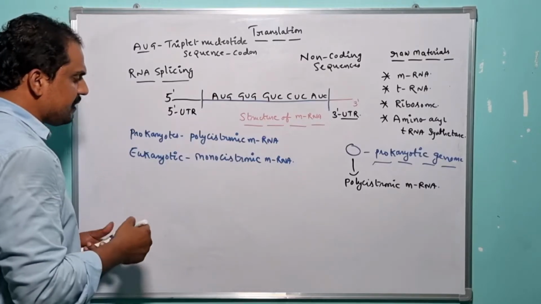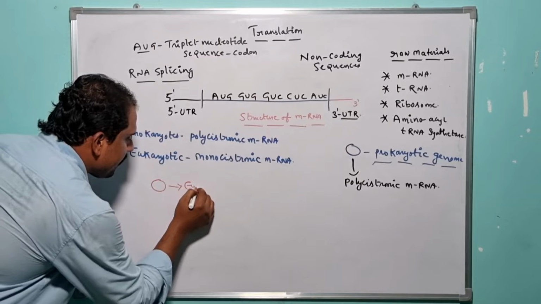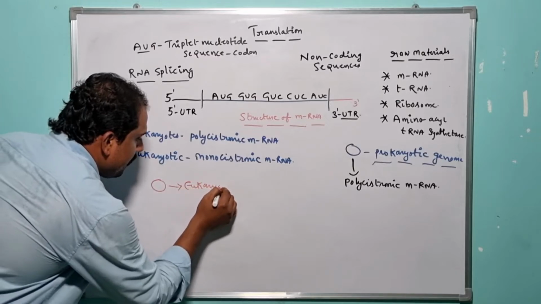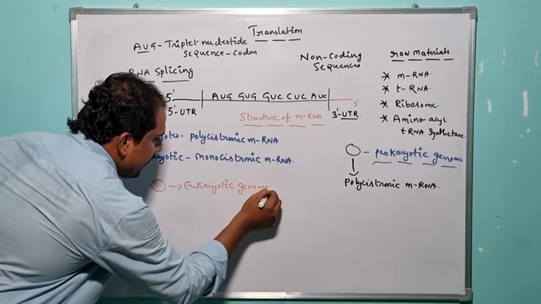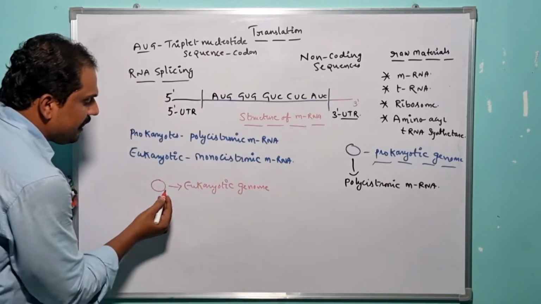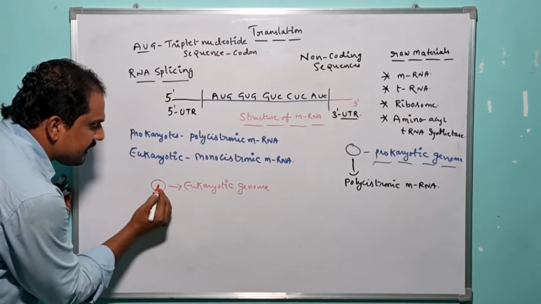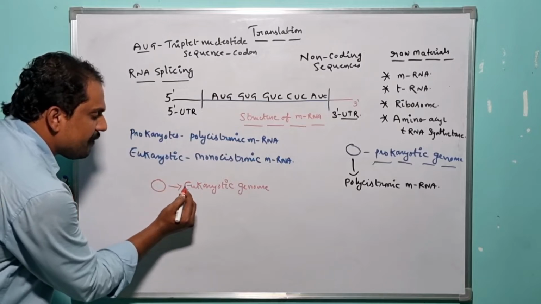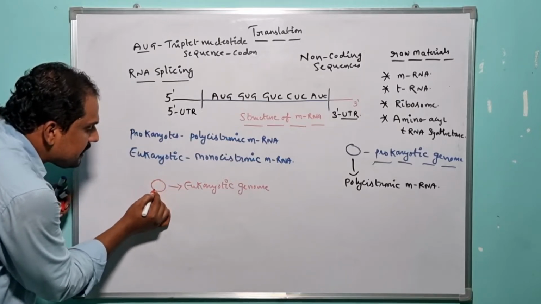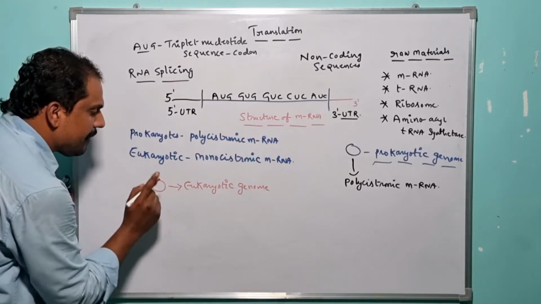In eukaryotes, let us assume this is the eukaryotic genome, which consists of n number of genes. In eukaryotic organisms, all the genes which are present in the genome won't undergo expression at a particular time.